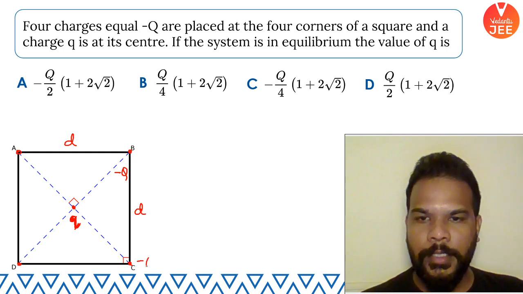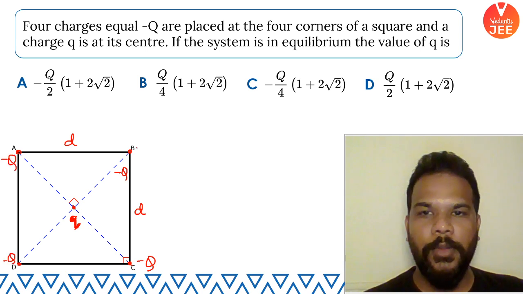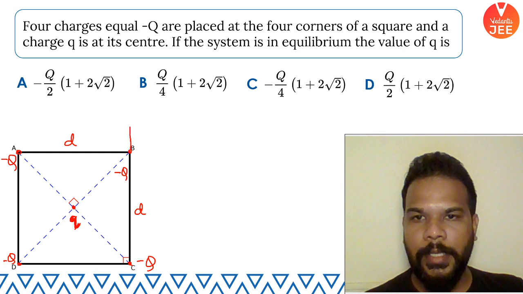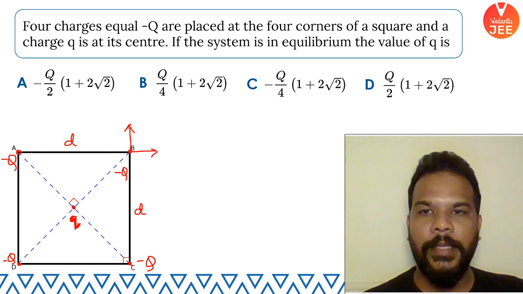Then all the charges placed on the other corners of the square will try to repel this charge. So say the force applied by the charge from C and the charge from A, they are equal, and say those forces are F.